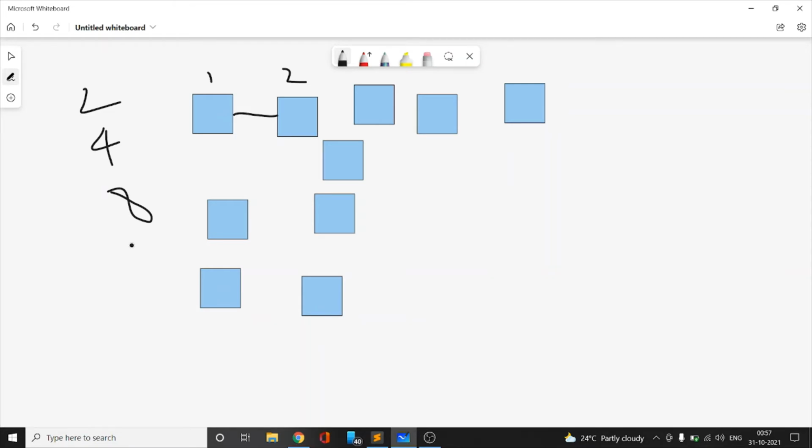But in the 4th hour we still have 4 computers left, but we do not have 8 cables to connect to another 8 computers, so we will make use of the 7 cables, and among the 7 cables we need only 4 because 4 computers are left, so we will make use of the 4 cables and connect the rest of the computers with them. So we can see that initially we had only 1 computer which had the file installed, then it goes to 2, in the second hour it goes to 4, in the third hour it goes to 8.